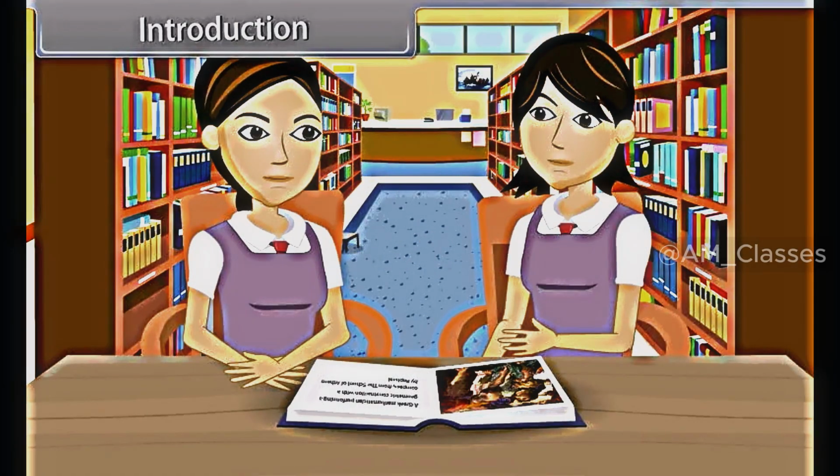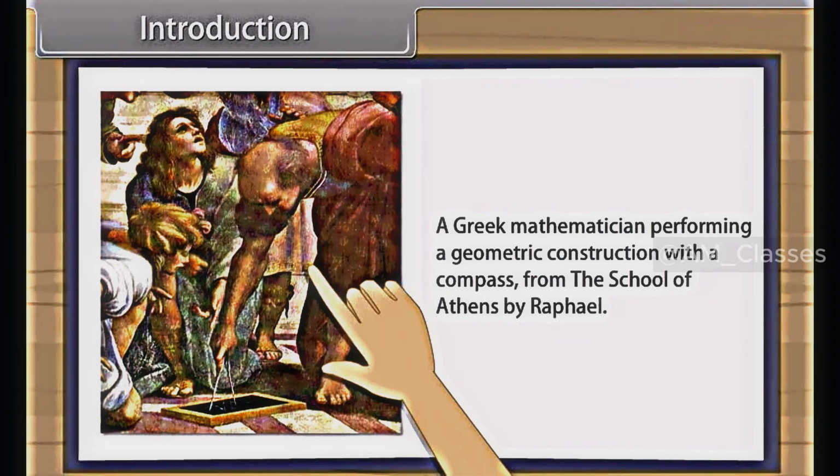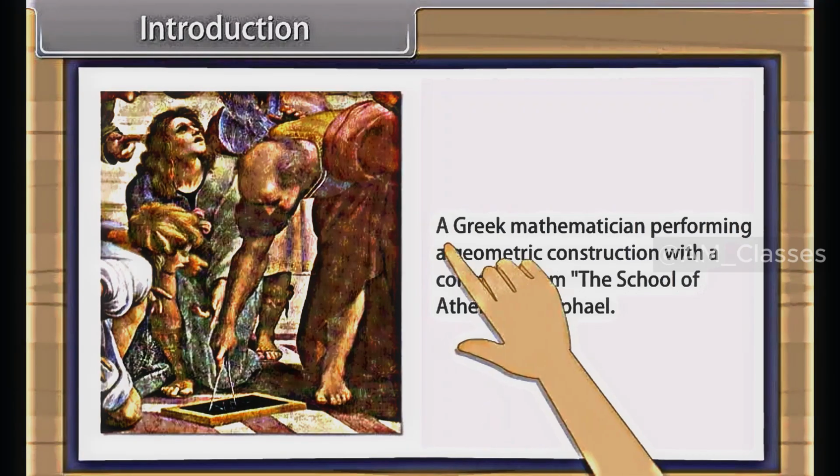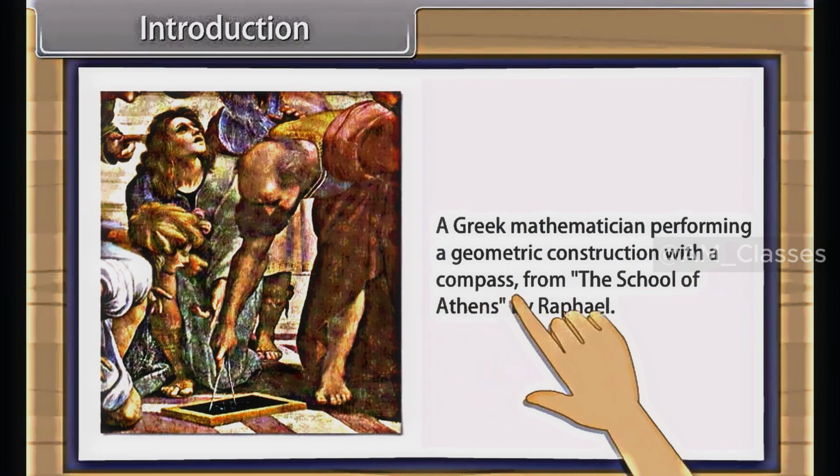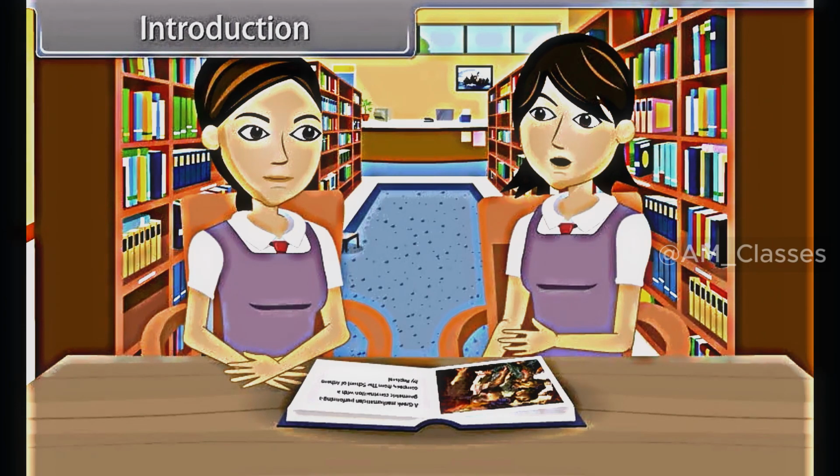Introduction. Hey, look at this picture. A Greek mathematician performing a geometric construction with a compass, from The School of Athens by Raphael. Do you know how geometry originated? It appears to have originated from the need for measuring land. Today our teacher is going to teach us a different form of geometry. What is that?